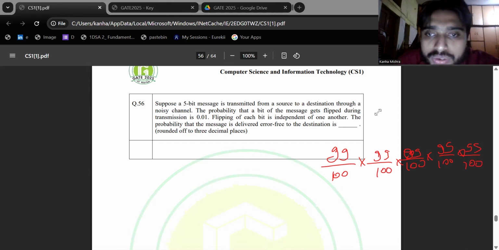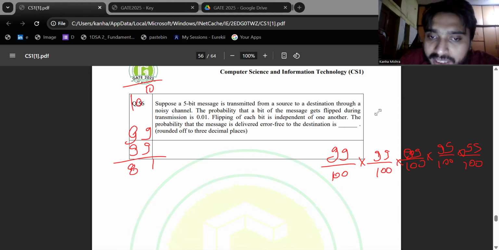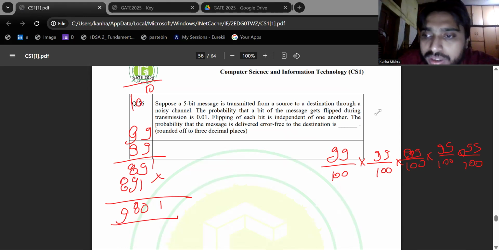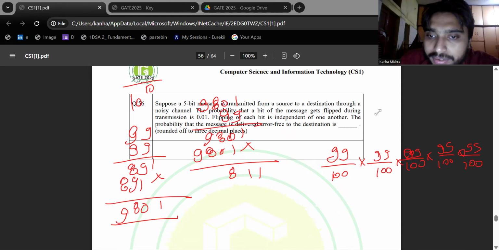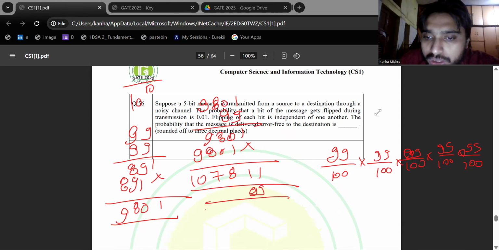Below it will be 10 to the power 10, and above, 99 times 99 is 9801, the square. Now again multiply it with 99.